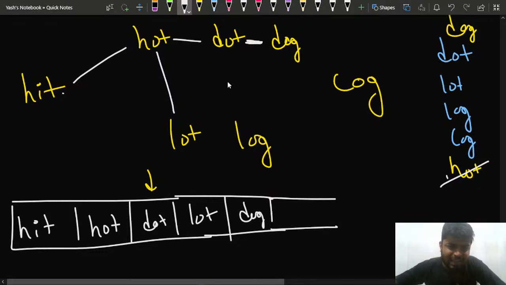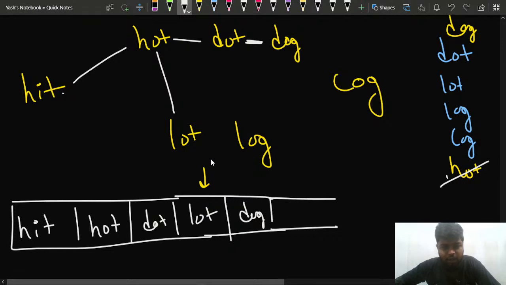Then can I change this dot to anything else? I don't see anything else with which I can change it. So currently this is the path. Now I'll be at this particular lot because dot is done. All these previous things would be popped out of the queue, though I'm not popping them out here for the understanding purpose of all of you.